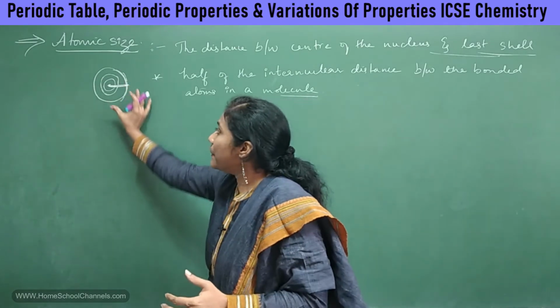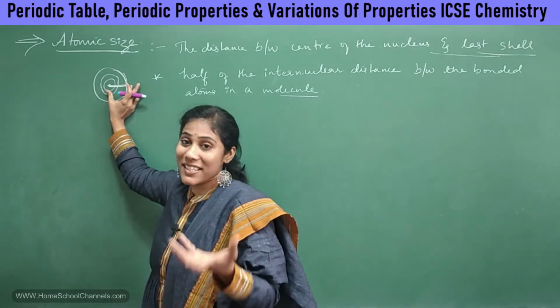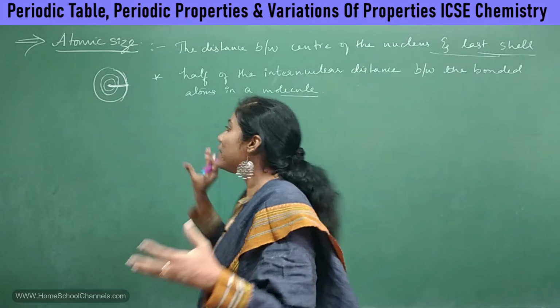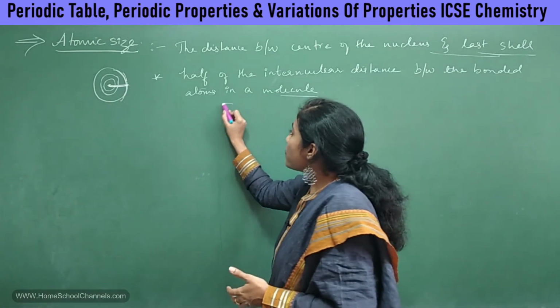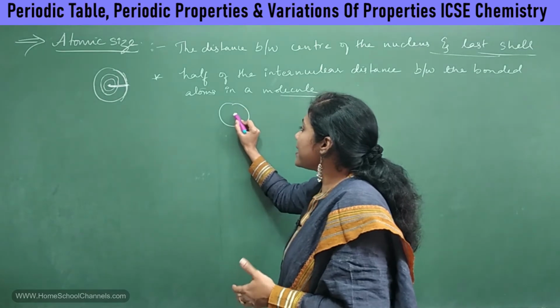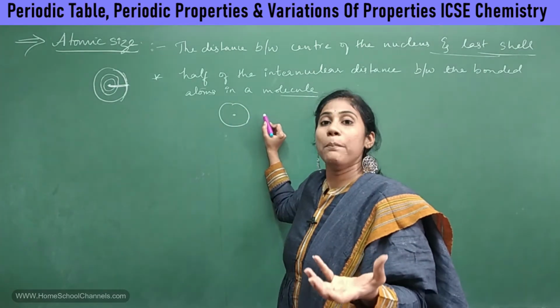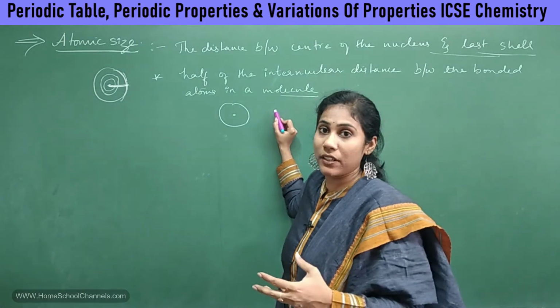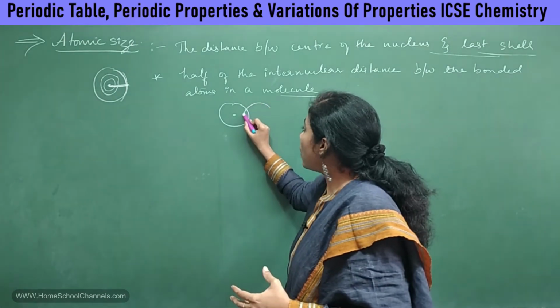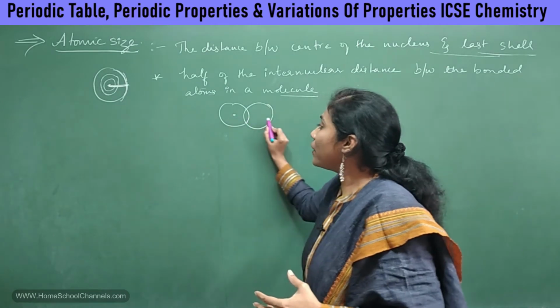Extracting a single atom and then finding this distance is practically not possible, so what we do is we go for bonds. Say this is one atom, and it has made a bond with another atom, and the bond is a covalent bond. A covalent bond is always formed by overlapping of two atoms.